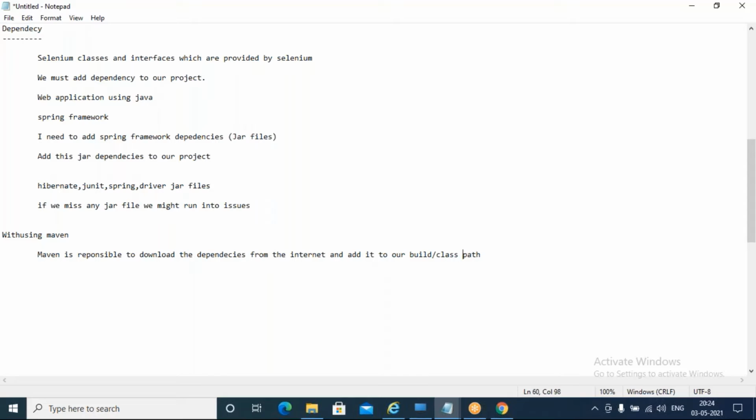This is the job of Maven, and we have to tell Maven which dependencies my project requires.